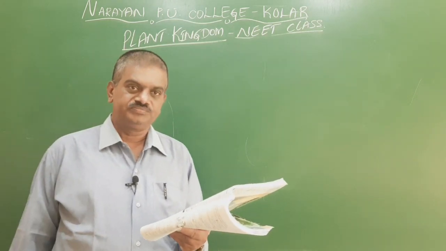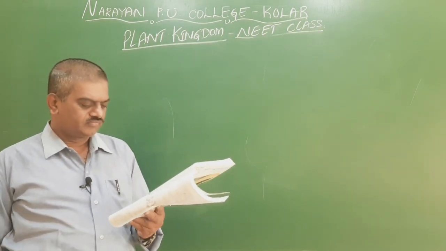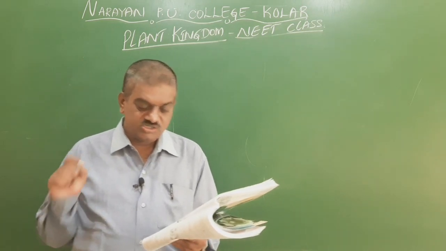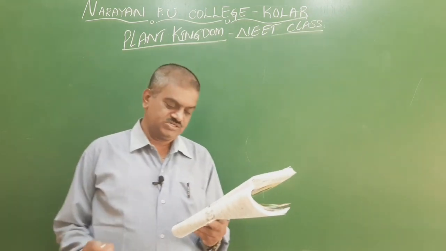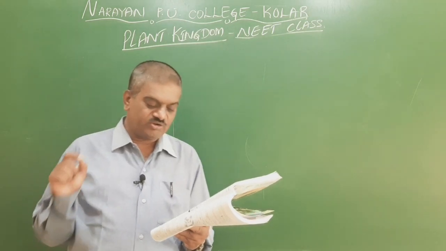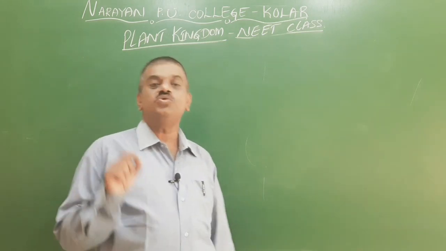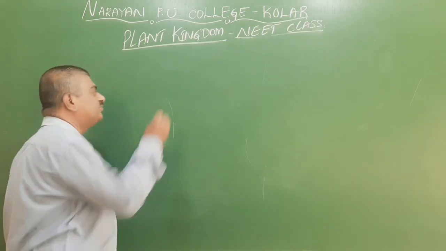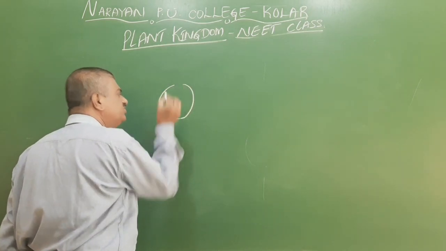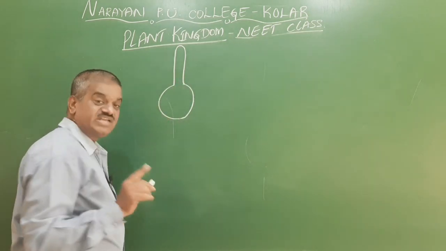So we go for the fifth question. The number of neck canal cells in cycas or pinus is. When we look at the female reproductive structure called archegonium, it is usually a flask-like structure.